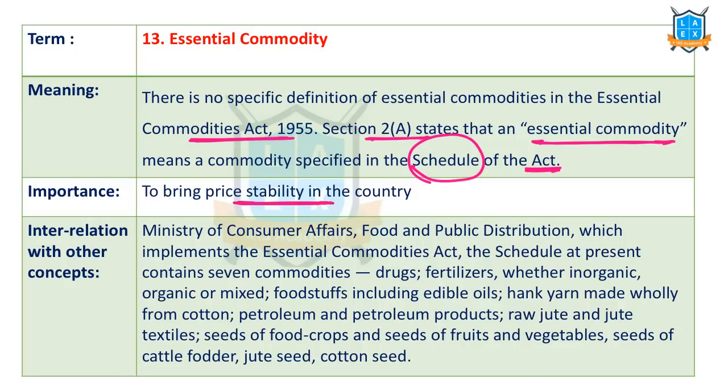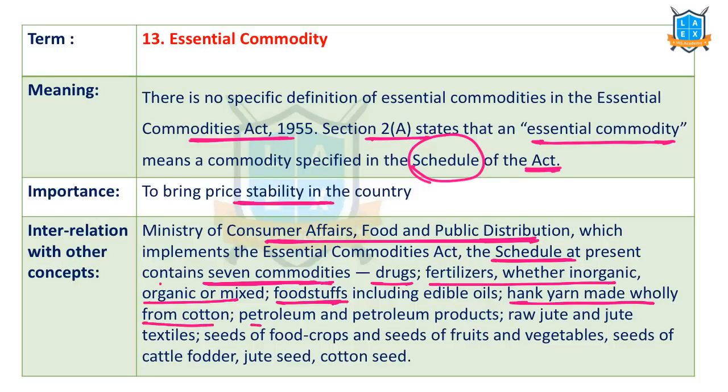Now, what is the interrelation? See, the Ministry of Consumer Affairs, Food and Public Distribution is the nodal agency which implements this particular act. In the schedule of this act, there are 7 commodities as of now: drugs, fertilizers, organic or inorganic, third one, foodstuffs, fourth one, yarn made of cotton, fifth one, petroleum and petroleum products, jute and jute textiles, seeds of food crops, fruits, etc. So these are the 7 items that are placed under essential commodities.